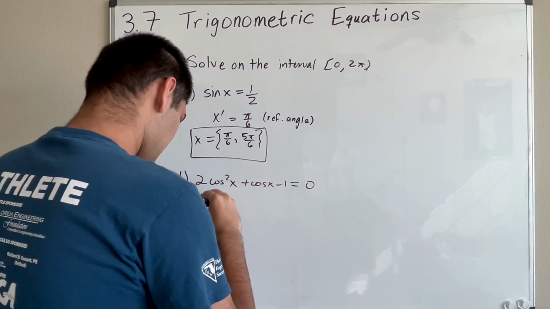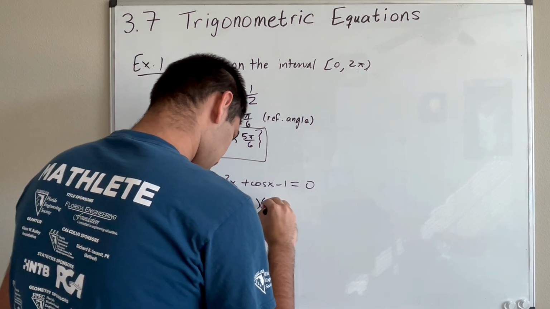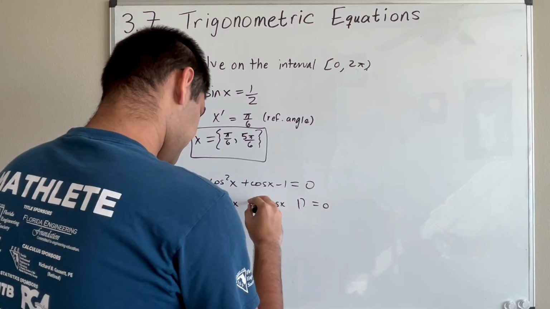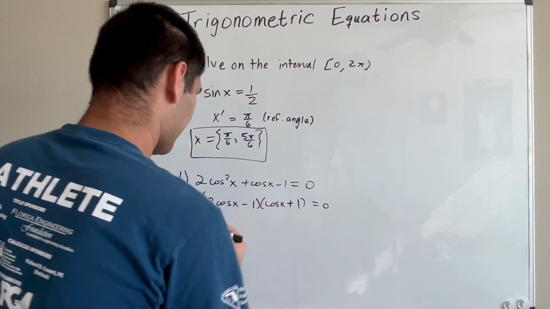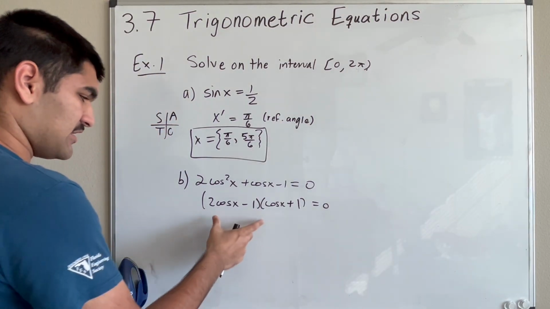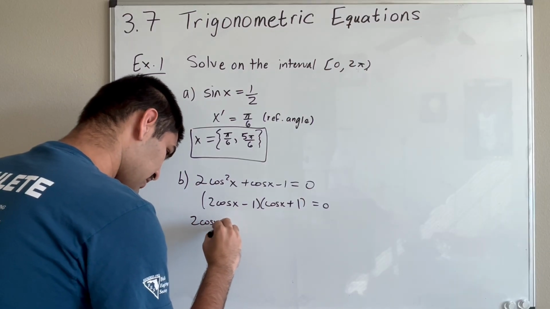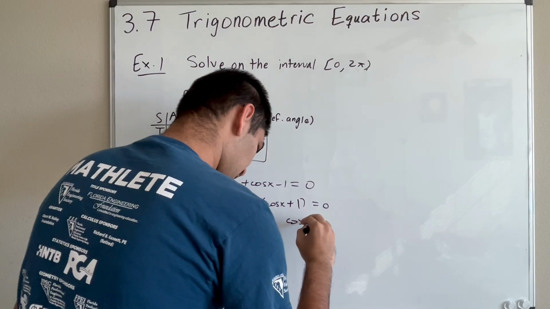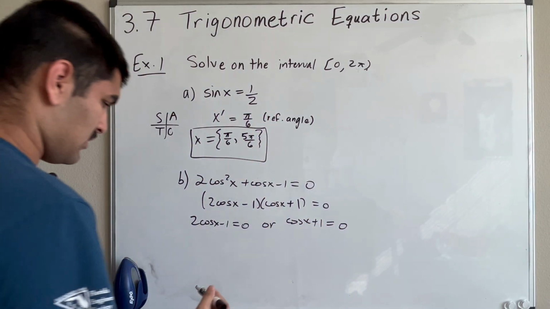It factors as 2 cosine x minus 1 times cosine x plus 1. Now we can set each of these factors equal to 0. So we have 2 cosine x minus 1 equals 0, or cosine x plus 1 equals 0, right?